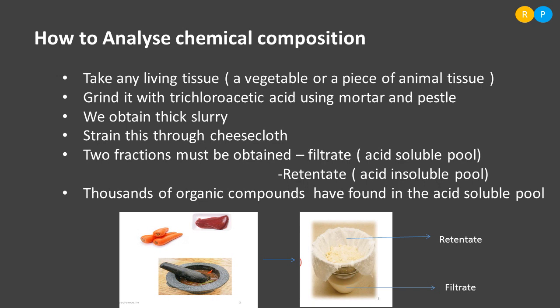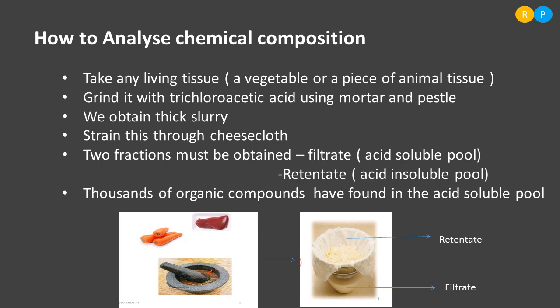You have used this terminology in chemistry, right? Organic compounds are nothing but biomolecules. So thousands of biomolecules are found in the acid soluble pool. Clear?